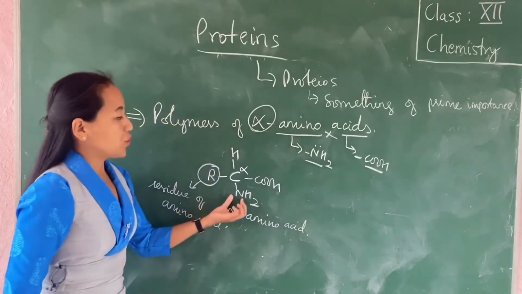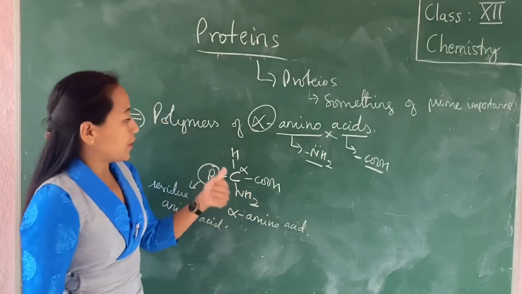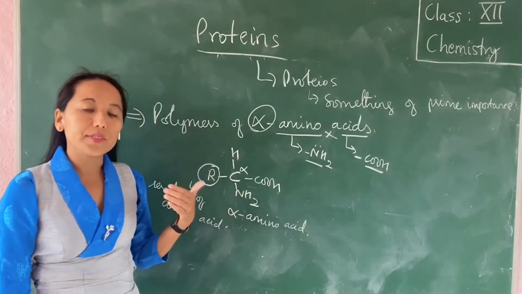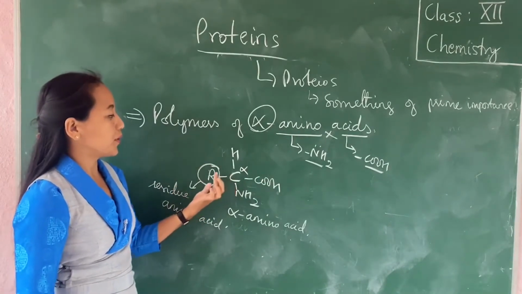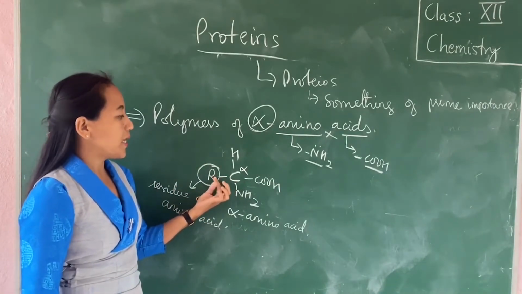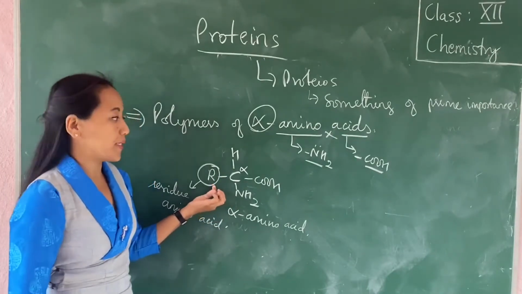Now, based on the position of NH2, there are different types of amino acids. If NH2 is present on the alpha carbon atom, it is an alpha amino acid. If it is present on the beta carbon atom, that is, you will have one more carbon atom over here, and NH2 will be on the second carbon atom, then it is a beta amino acid.